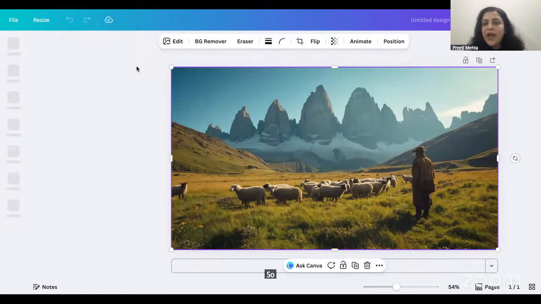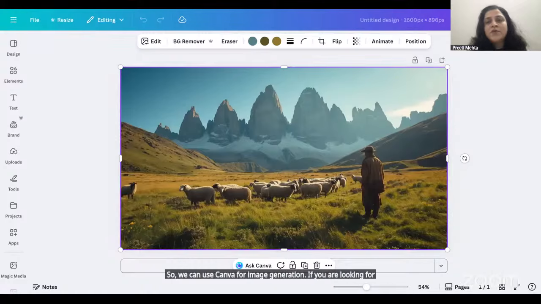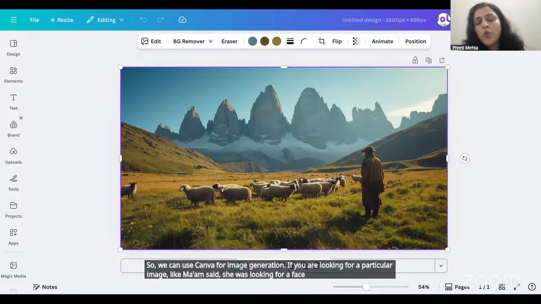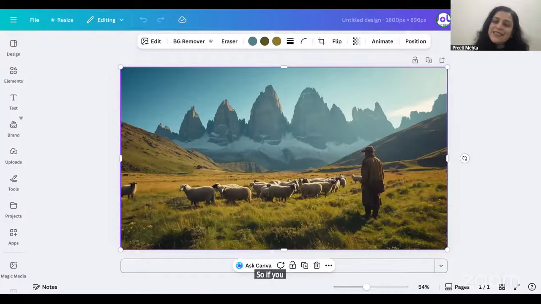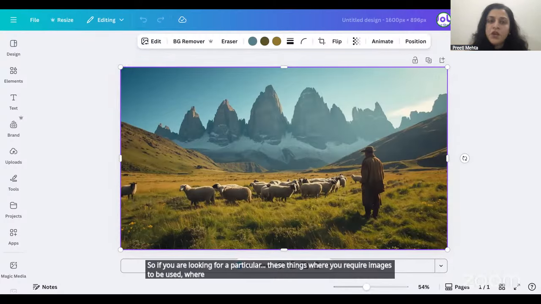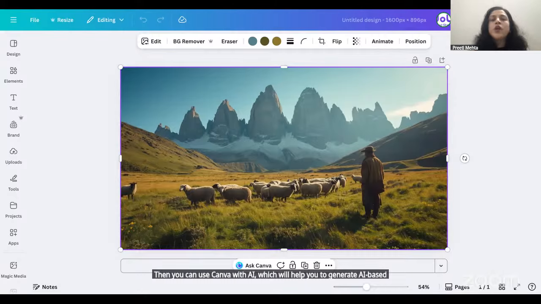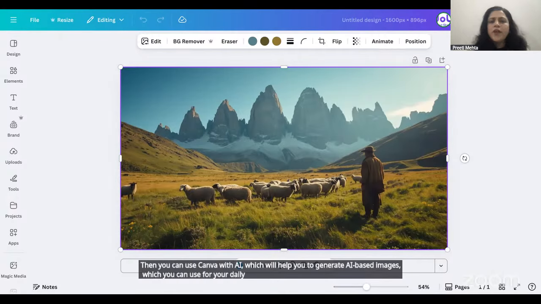So we can use Canva for image generation. If you're looking for a particular image, like ma'am said, she was looking for a face mask of Nehru, or for anything where you require image generation, then you can use Canva with AI, which will help you generate AI-based images, which you can use for your daily projects or for anything you want.